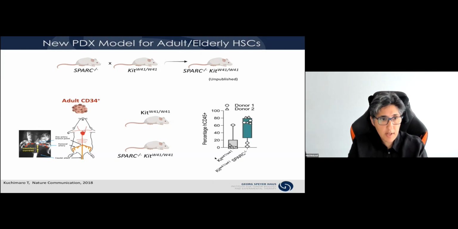And I think you could appreciate here that the SPARC deficiency tremendously improved the engraftment of those cells. This is after 3 months, we see 60 to 80%, which we have never been able to achieve with adult and older stem cells. So this is really the system that at the moment is the most attractive for us in the lab, and we're more than happy to share this with any of you that would be interested to explore it in your studies.